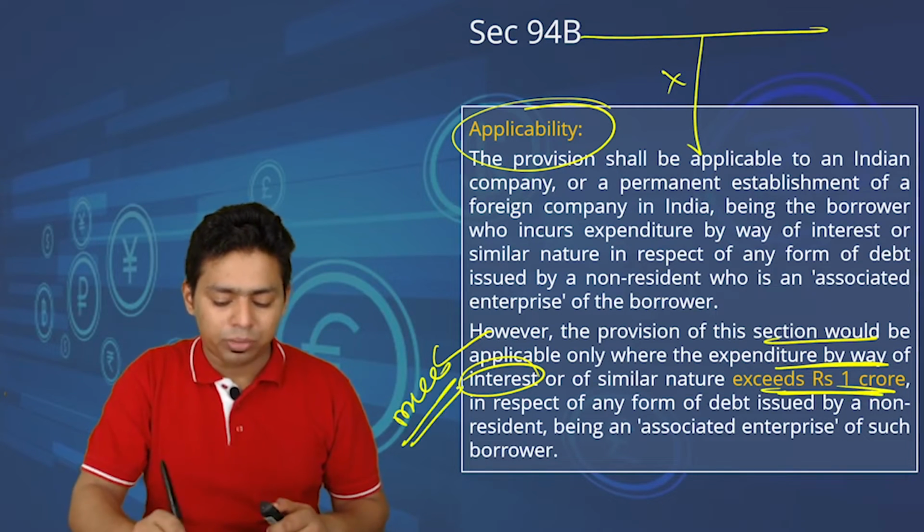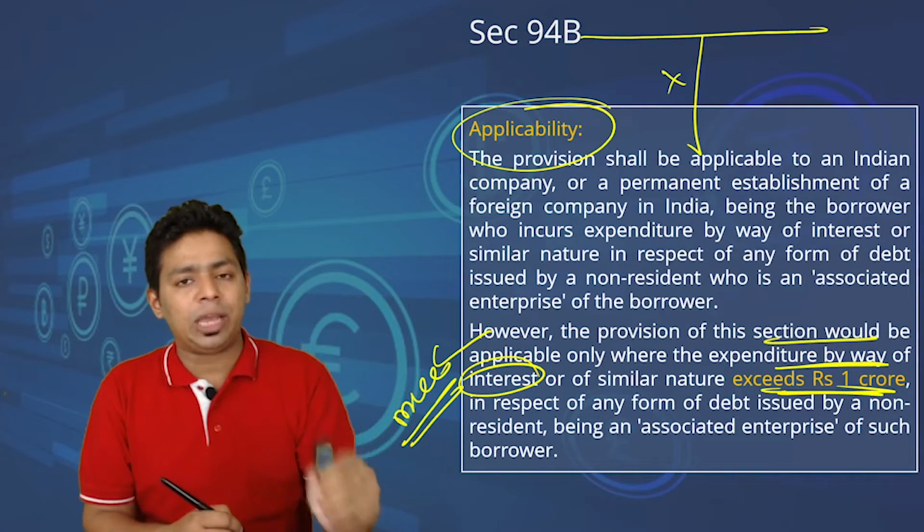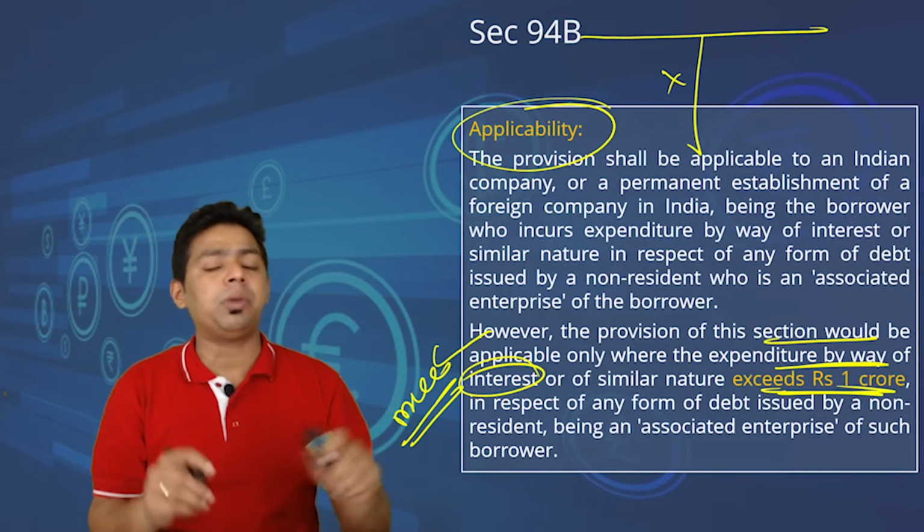This is one of the important multiple choice questions. You can say threshold. If your interest is up to 1 crore, the provision is not applicable. Interest more than 1 crore, the provision will be applicable on total interest.